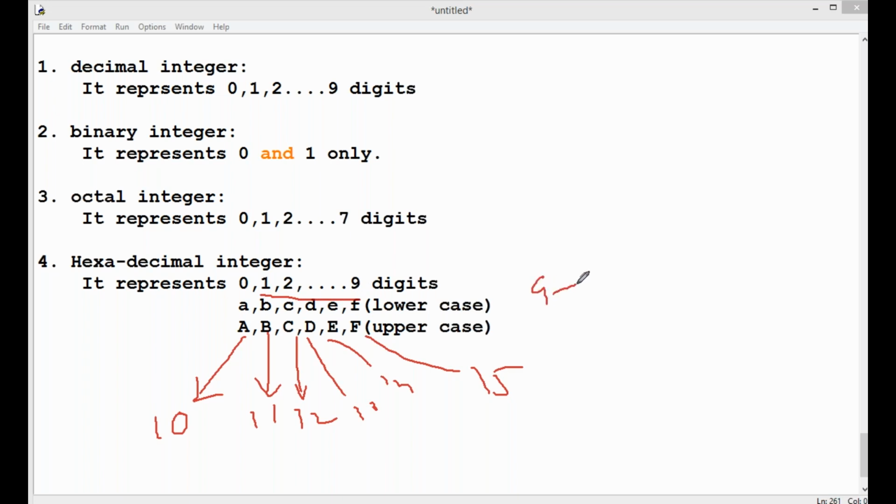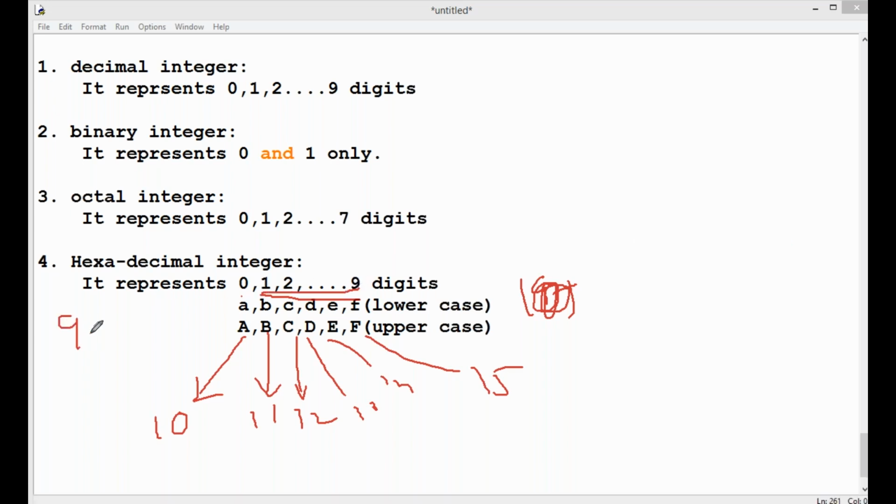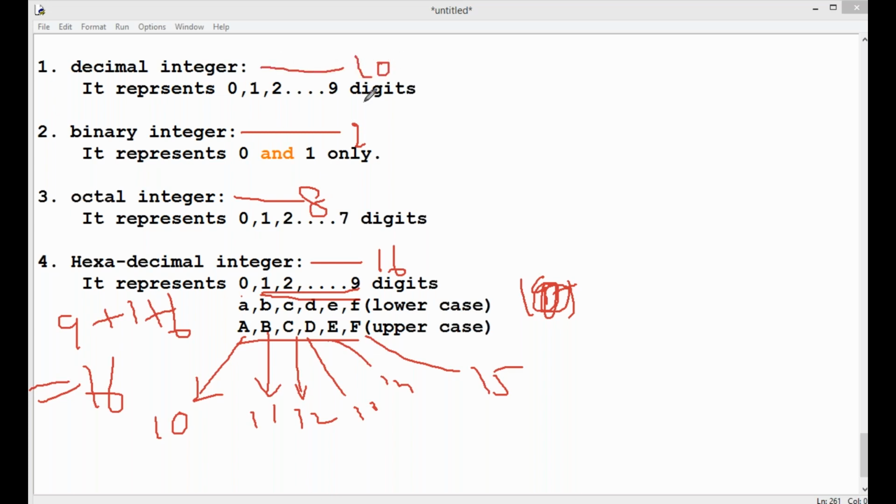Here the digits 0 to 9 are 10 numbers, plus A to F, these are 6 numbers. The total numbers are 16. So the total numbers in hexadecimal is 16, in octal 8, in binary 2, and in decimal 10.